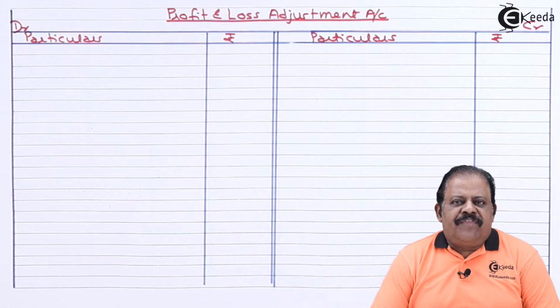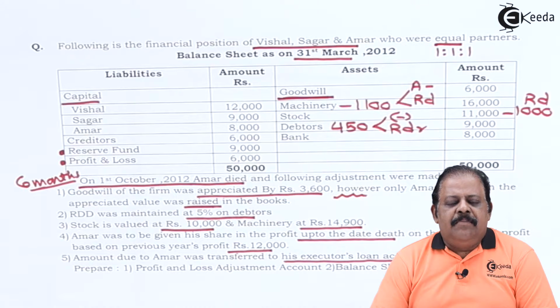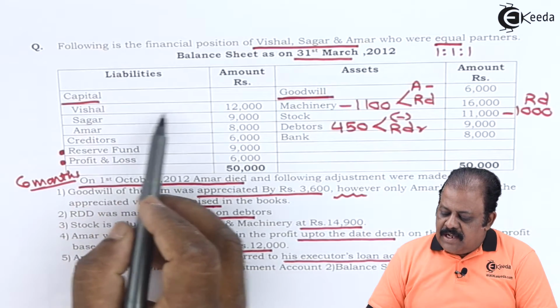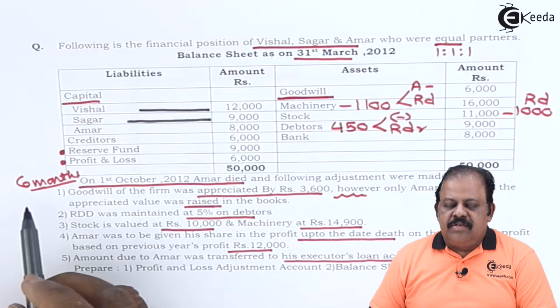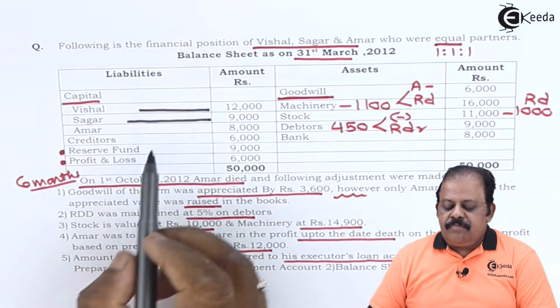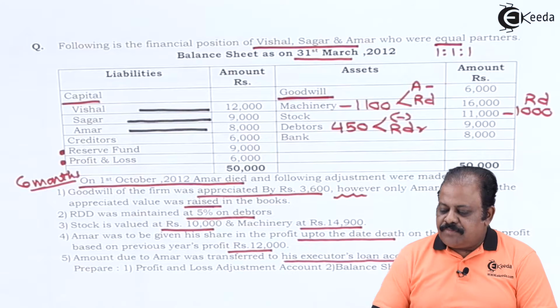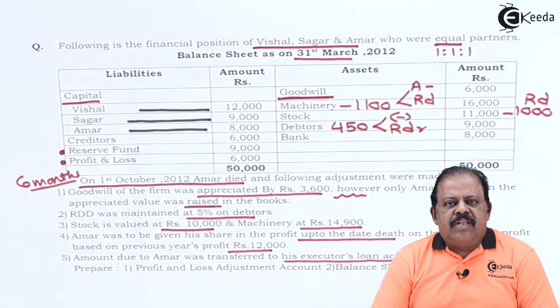We have opened profit and loss adjustment account, that is revaluation account, partners capital account, and new balance sheet after death of Amar. Let us start with liability side. Vishal's capital 12,000, Sagar's capital 9,000, Amar's capital 8,000. This will be transferred to their respective capital account on credit side.